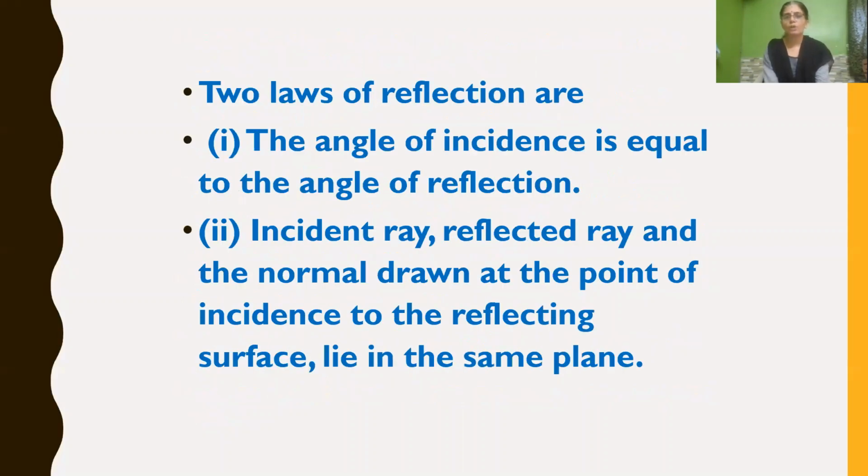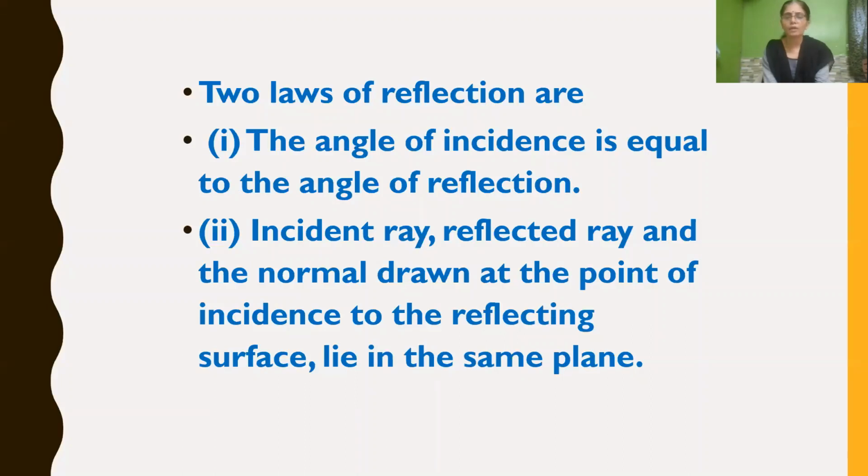Then we have learned two laws of reflection. The first law of reflection states that the angle of incidence is always equal to the angle of reflection. That is, the angular measure of the incident ray is always equal to the angular measure of the reflected ray. Sorry, the angle of incidence is always equal to the angle of reflection.